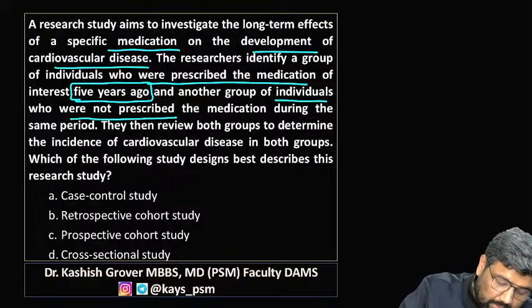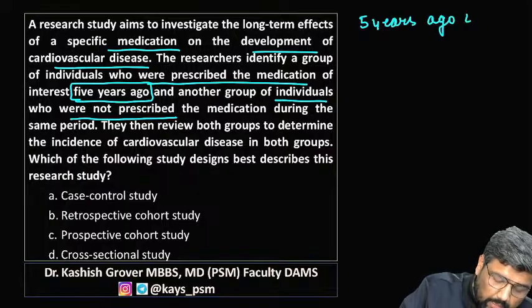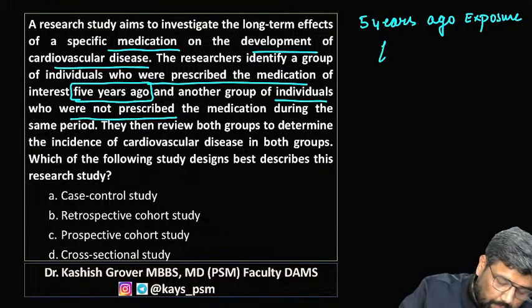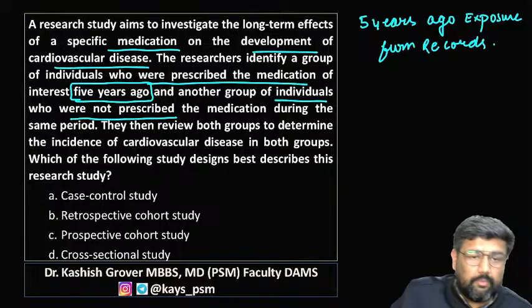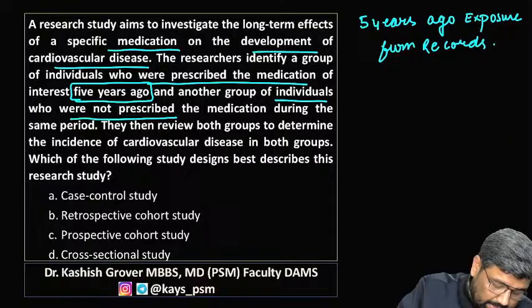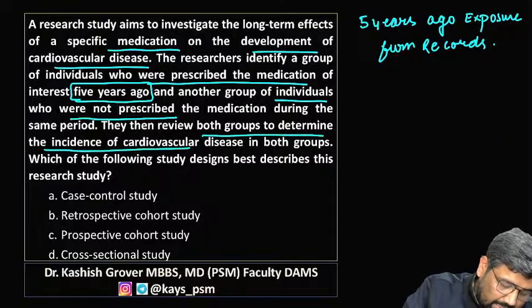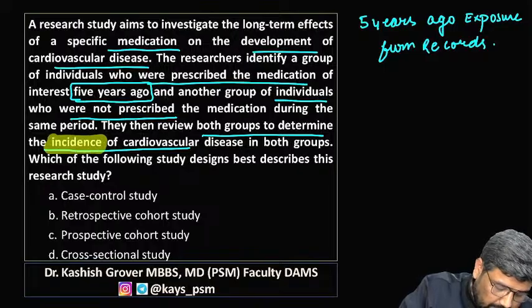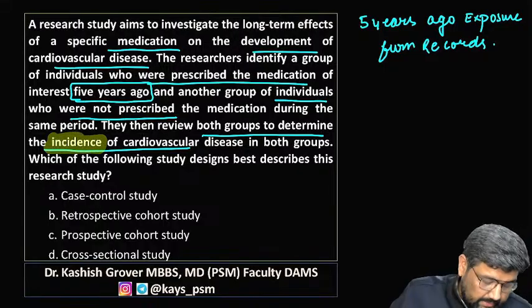So the exposure is from records, right? Then they review both the groups to determine the incidence. So the keyword here is incidence.